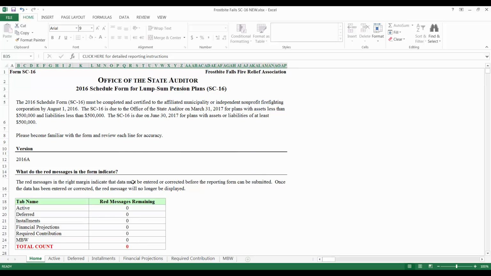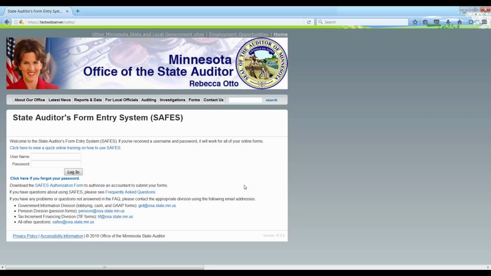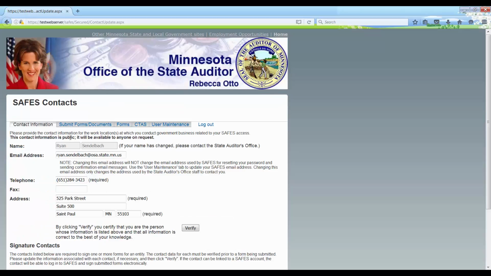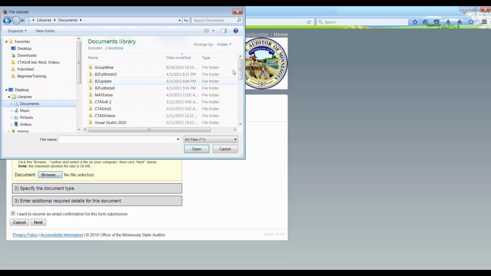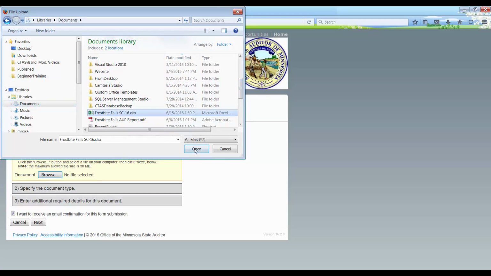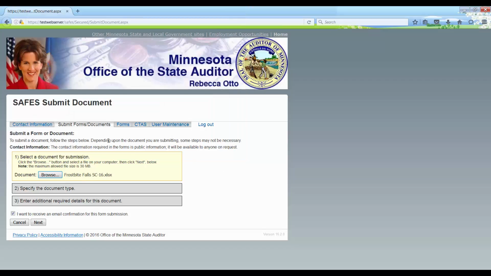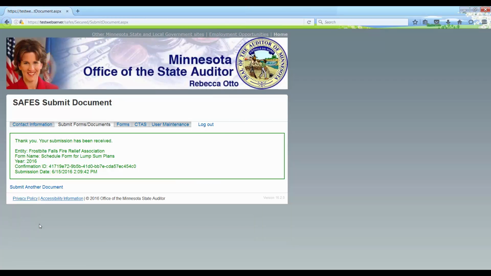After you've reviewed the messages and corrected any errors, keep a copy of the form for your records and upload the form to our office using the SAFES website. To do this, log into SAFES again and go to the Submit Forms Documents tab. Click Browse and select the form you wish to upload. SAFES will automatically recognize the SC form. You will receive a confirmation email after the form is uploaded successfully.